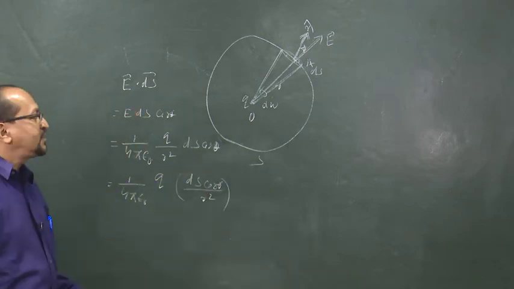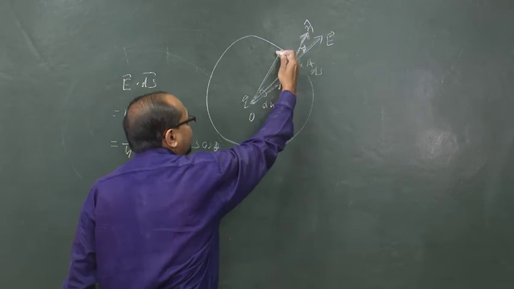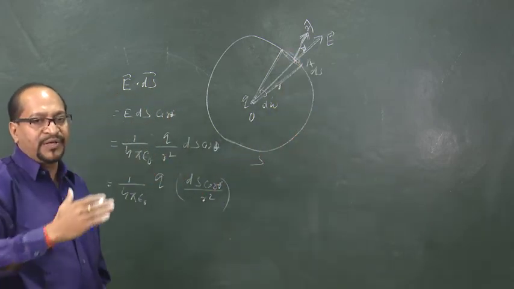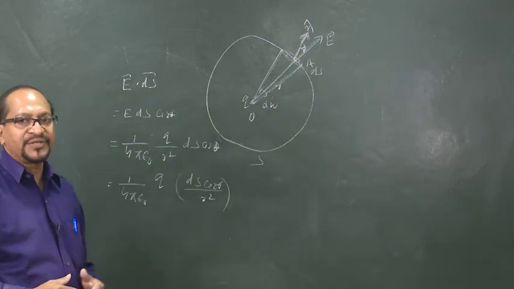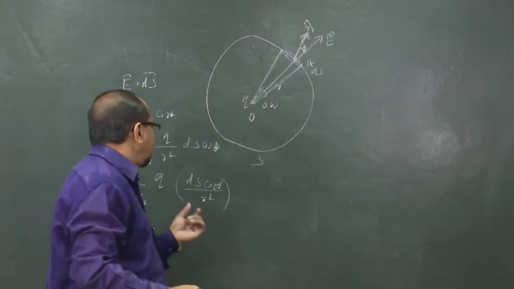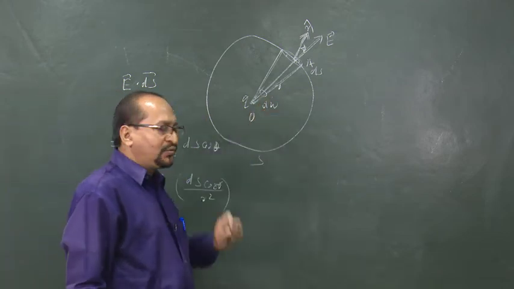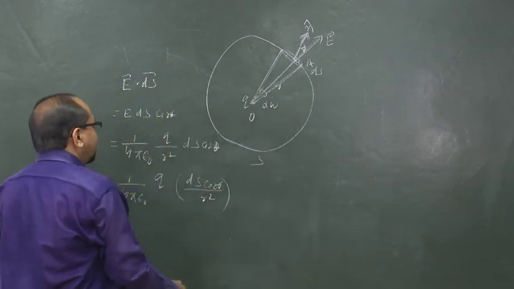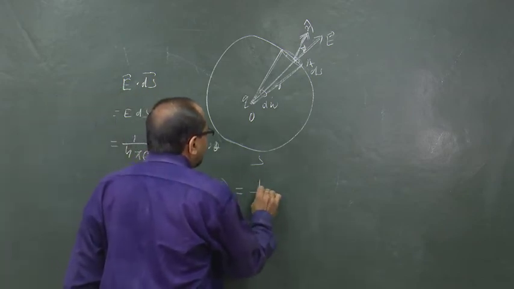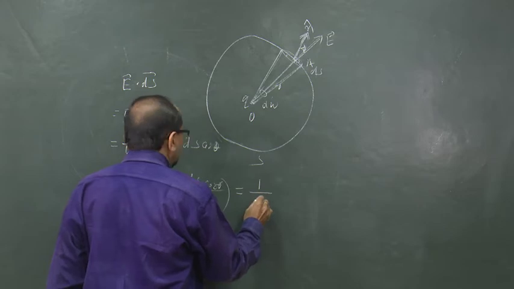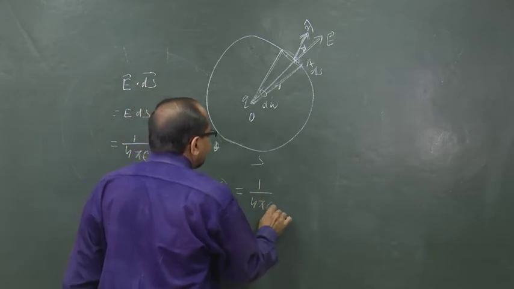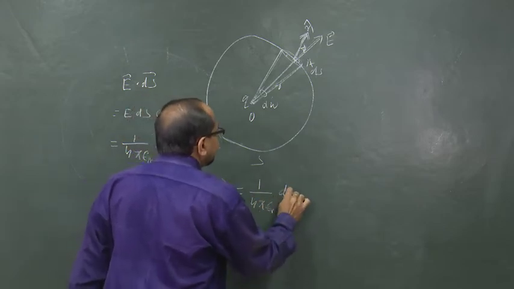We have already discussed that ds cos theta is the projection of ds perpendicular to r, and that divided by r square gives you the solid angle d omega subtended at point O. So, ds cos theta by r square is d omega, and we get E dot ds is equal to q by 4 pi epsilon 0 into d omega.